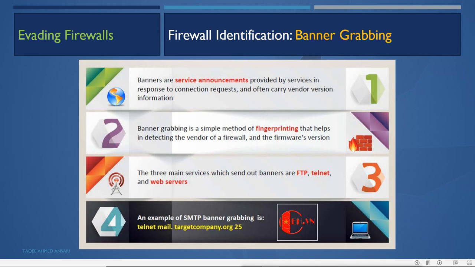In the reply it will give me the banner of that service, and in the banner it can show me the information about the version and the vendor. So an attacker can do banner grabbing on the IP which it finds by firewalking, and then try to find out the hardware information or the version information also.